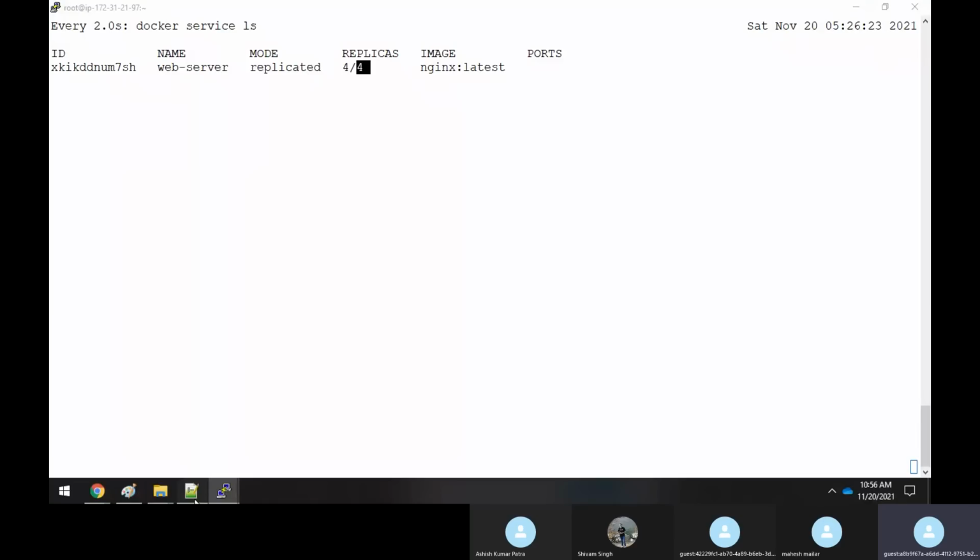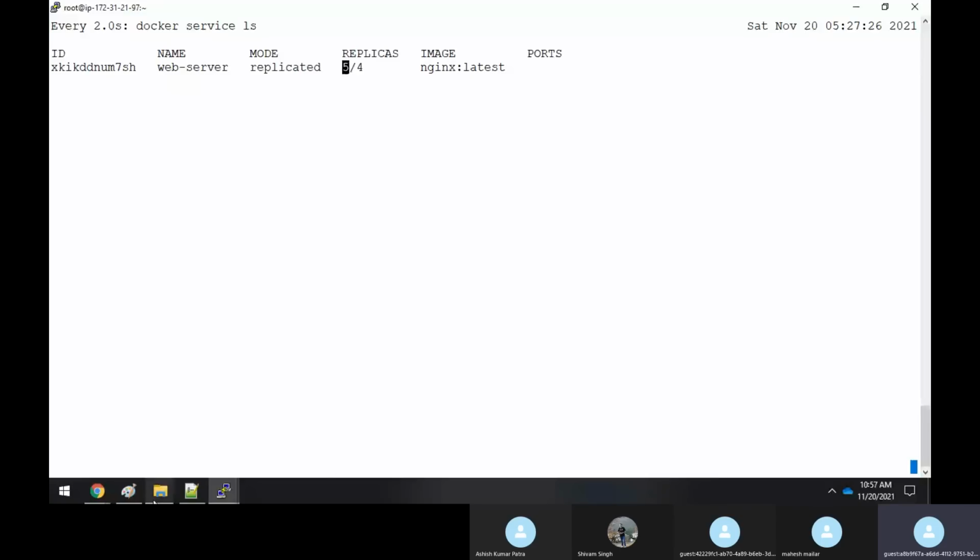See, you have powered off the machine, sir. The machine is gone. Okay, here also, see, the machine is gone. It has shown 3 here, but again, what happened is it was recreated. Now, where has it been recreated? It is showing as a 5. You wait for some time, it will come back to 4 only.